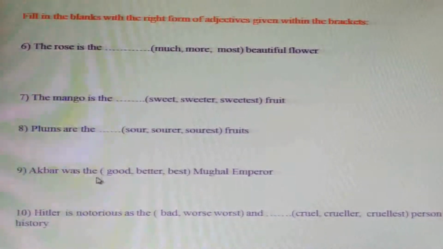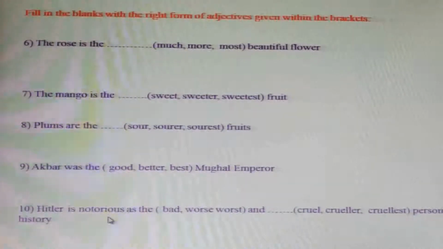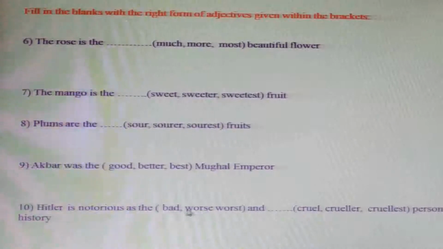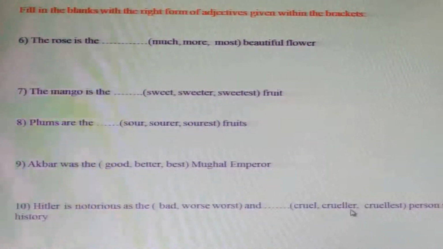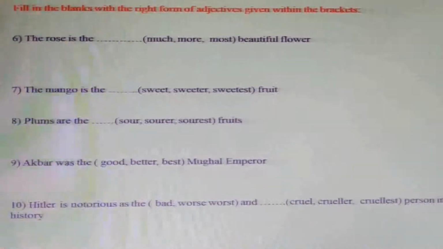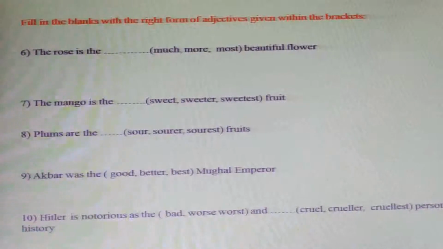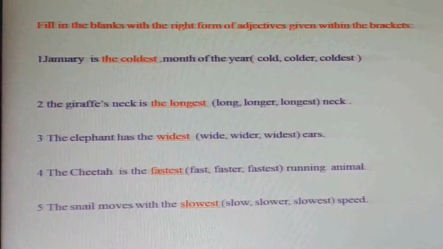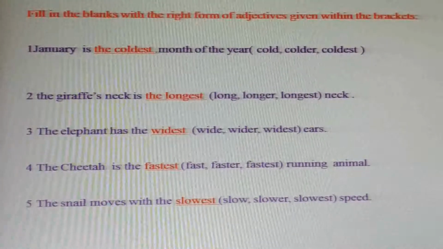Akbar was the emperor. Hitler is notorious as the bad, worst and cruelest person in history. In the blanks, I am just coming to the answer. Now let's check the answer.